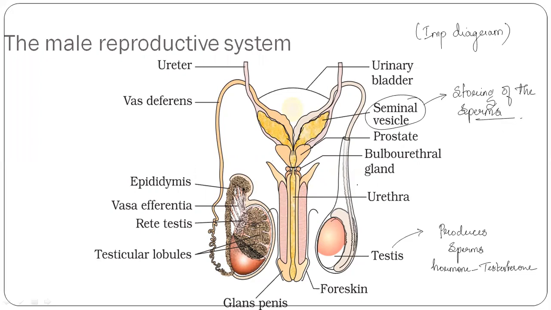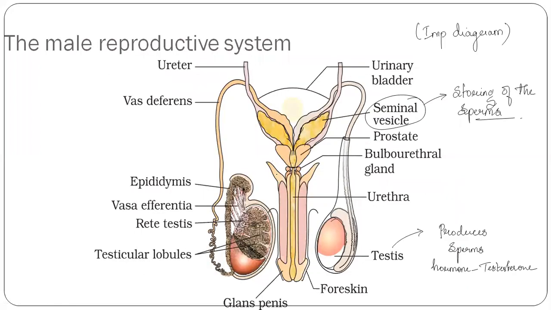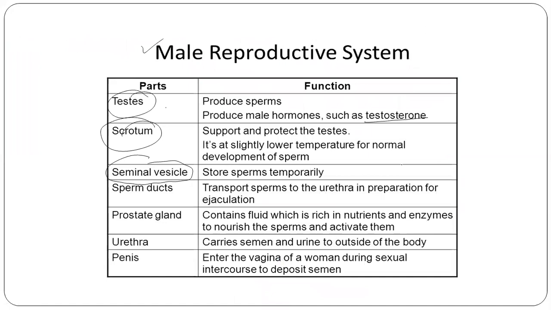I'm showing the slide again so that you can write it down as well. You need to know what the seminal vesicle does. I'm also showing you the picture so that you get the idea where it is present. So the seminal vesicle stores the sperm for a temporary basis. Once again, the scrotum supports and protects the testis.